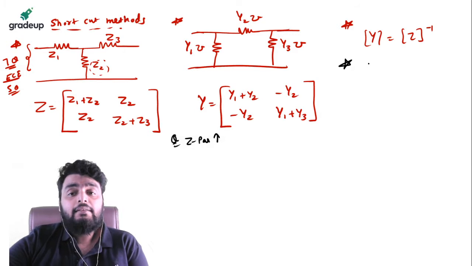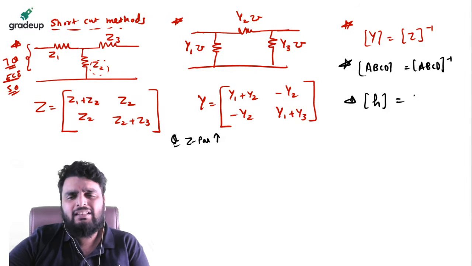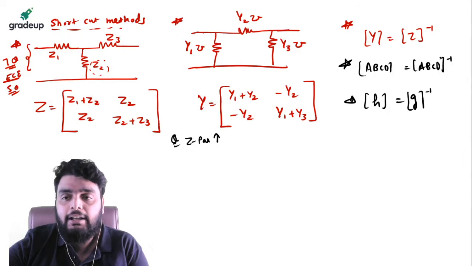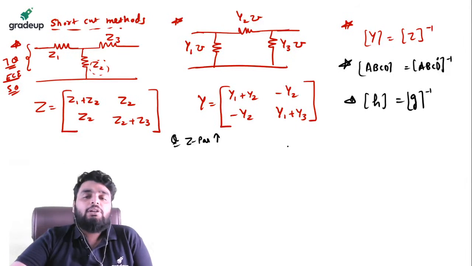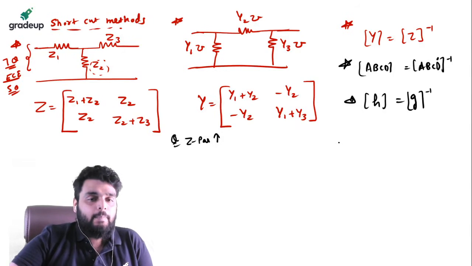Similarly, the ABCD parameter is the inverse of ABCD dash. And next, the H parameter is the inverse of the G parameter. This is actually ABCD dash. Okay, so remember this particular relation. This is going to be very, very helpful for your exam, right?